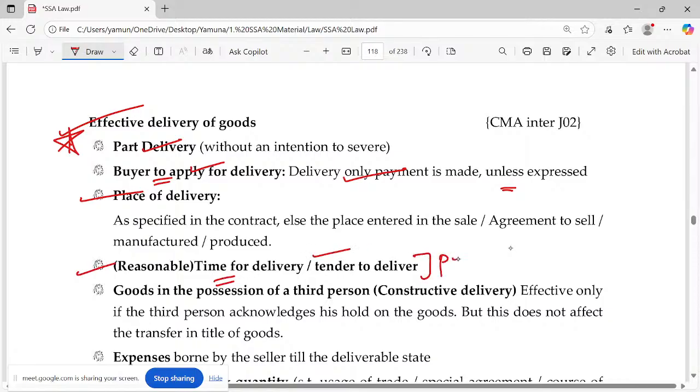What do you mean by delivery? Performance, right? Two types of performance. Okay, actual performance, accepted performance. Accepted performance, in other words, tender performance.